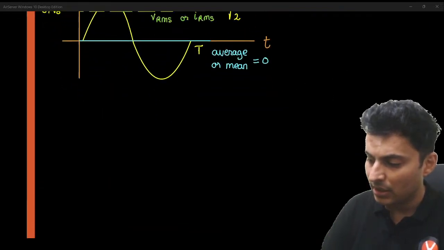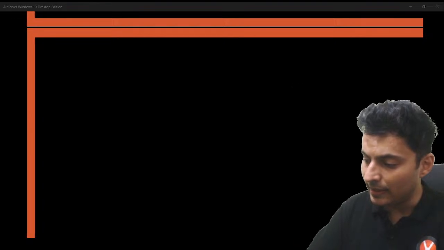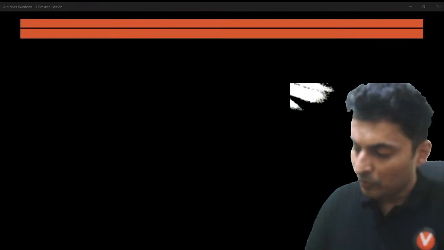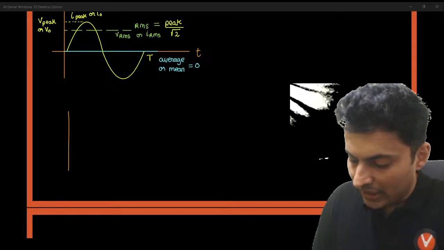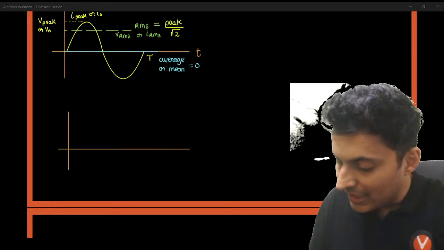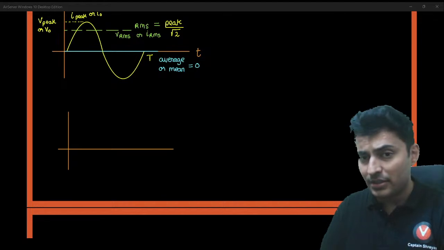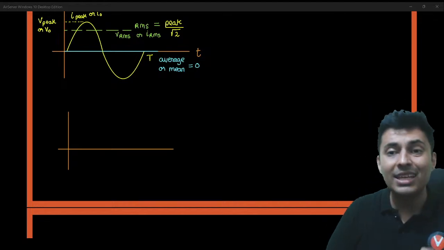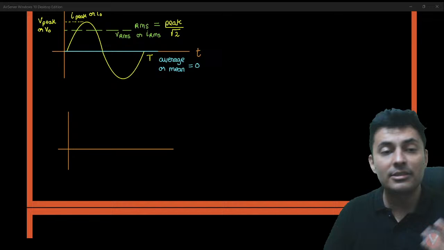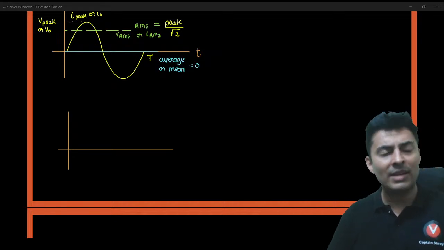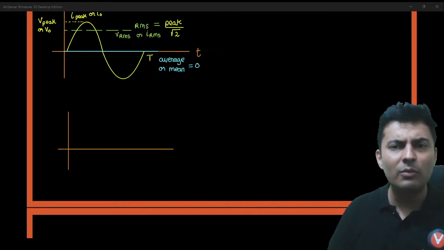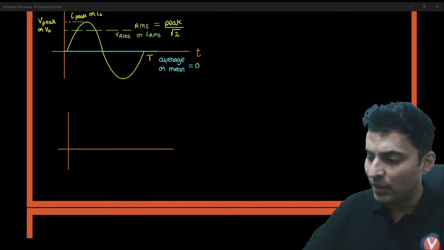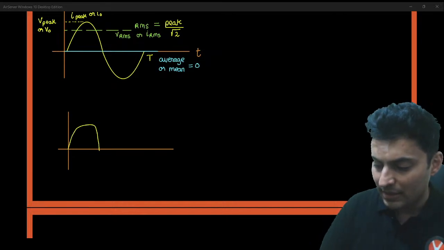Next important thing in AC. The voltage and the current may not necessarily be in the same phase. Meaning when voltage becomes maximum, it's not necessary that current also becomes maximum. When current is 0, voltage need not be 0. So you might often see things like this.